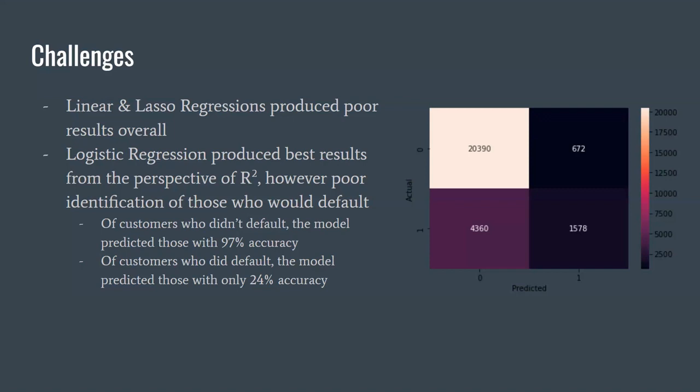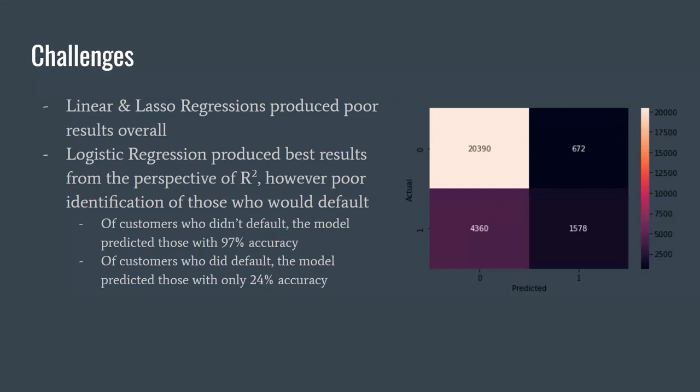So taking those aside and really focusing on the one that produced the best results with the logistic regression, the reason that although it looks very good by comparison, where we're getting 80% of it resolved, the biggest issue is that it's not identifying the customers that were defaulting as successfully as you would want it to. So of customers who didn't default, we were able to have that model predict with 97% accuracy. The customers that didn't default, it predicted that they wouldn't default. But for the customers that did end up defaulting, we were only predicting that correctly 24% of the time.